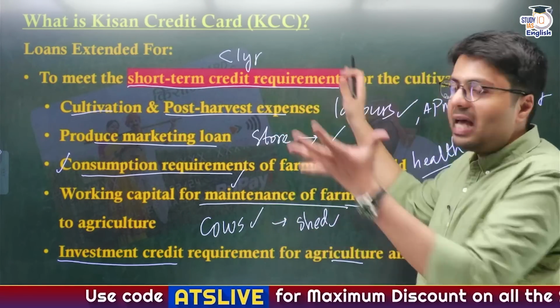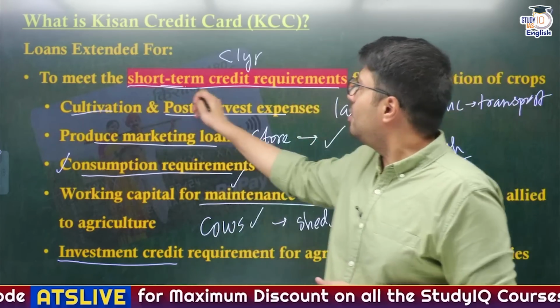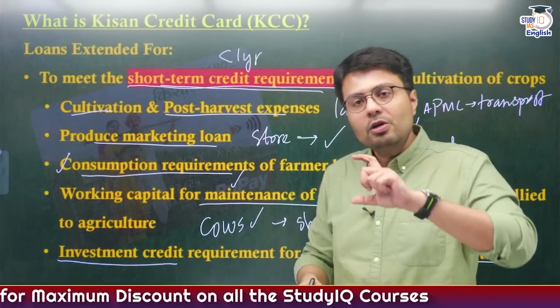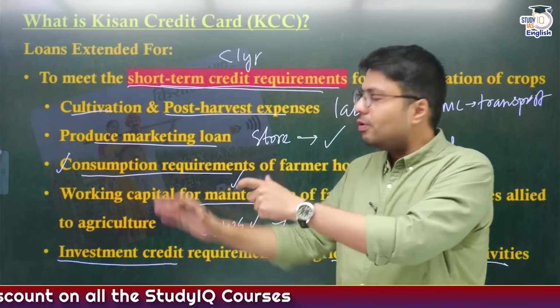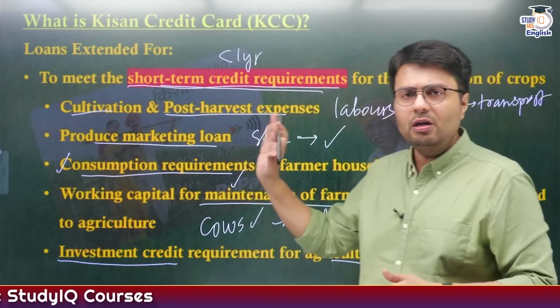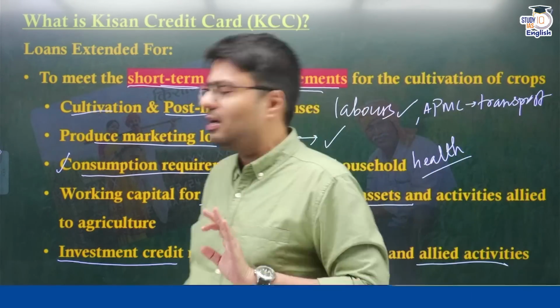And all of these activities are covered under short-term credit requirements, right? So farmers can get loans for these kinds of activities. Understood? With examples, I hope I've made it clear to you guys, right?